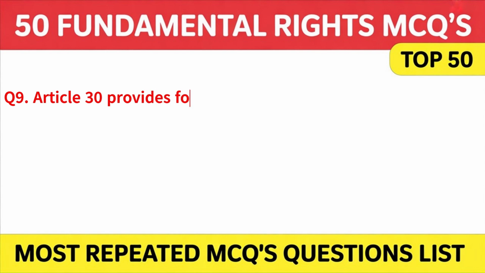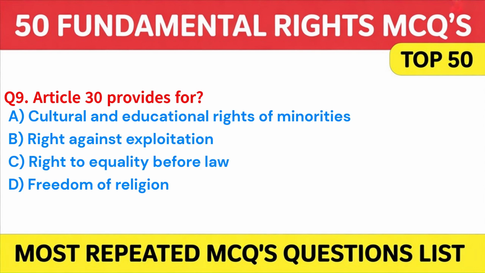Article 30 provides for A. Cultural and educational rights of minorities. B. Right against exploitation. C. Right to equality before law. Or D. Freedom of religion. Answer: A. Cultural and educational rights. On to the next question.